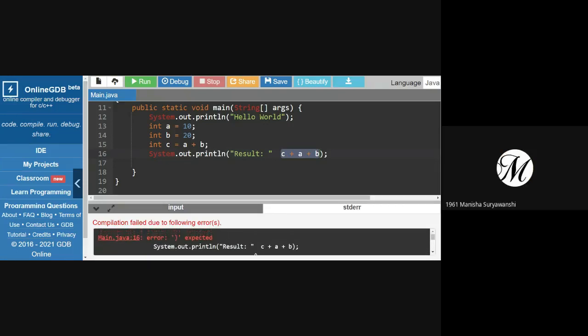Thank you, ma'am. Ma'am, is it compulsory to only use NetBeans or Eclipse, or can we use other compilers like Visual Studio as well? You can use them. It is not compulsory to only use Eclipse or NetBeans. If a laptop is not available with you, you can use online Java compilers like this.